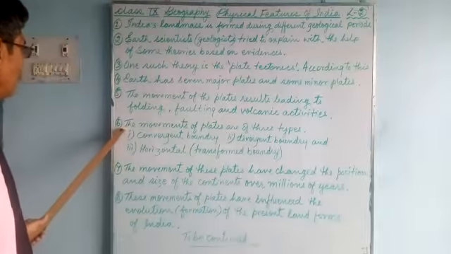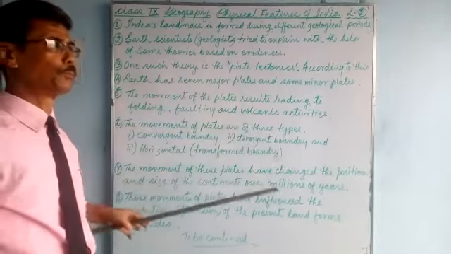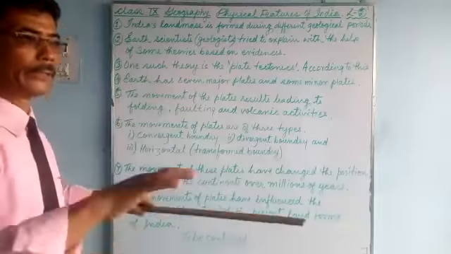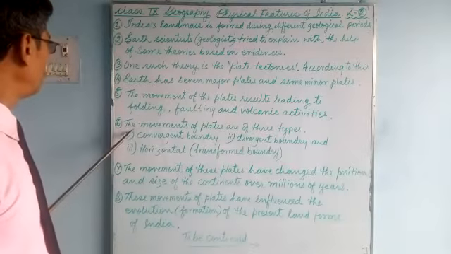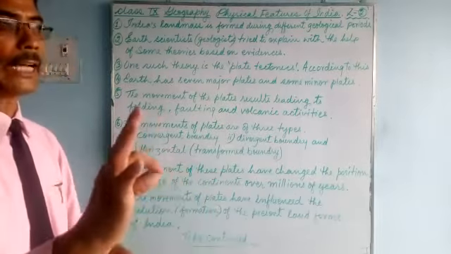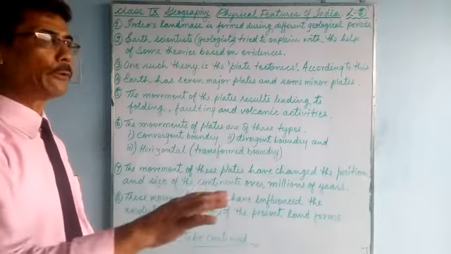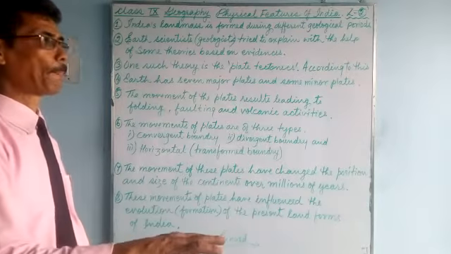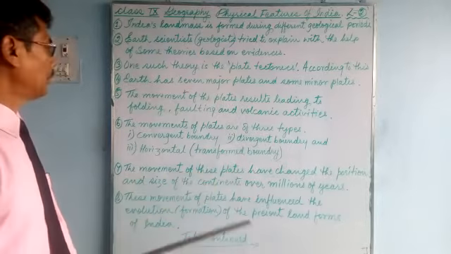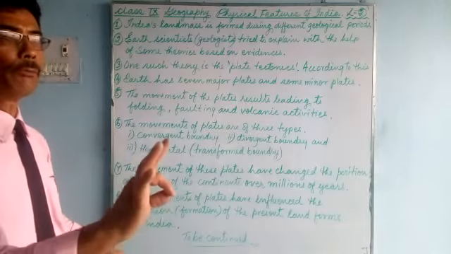Now here, number 6, the movement of plates. Many countries and continents lie on these huge plates, and their movement is of 3 types. According to this plate tectonic theory, geologists try to explain different land features or landforms. Three types of movement take place.